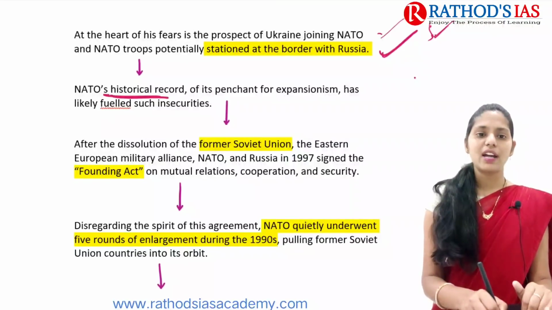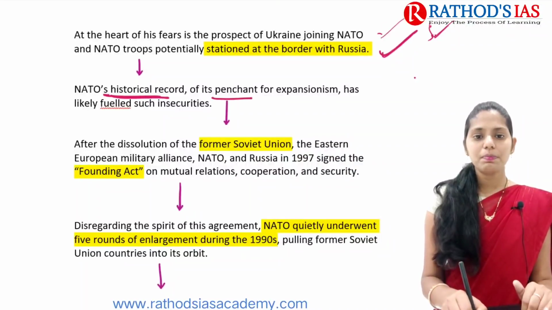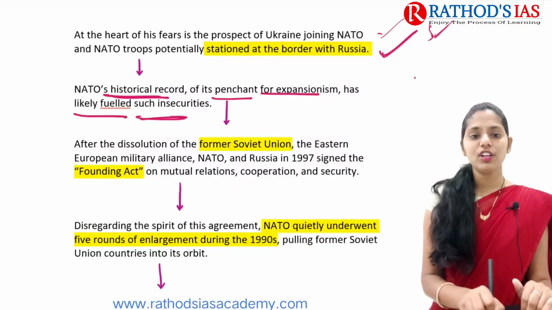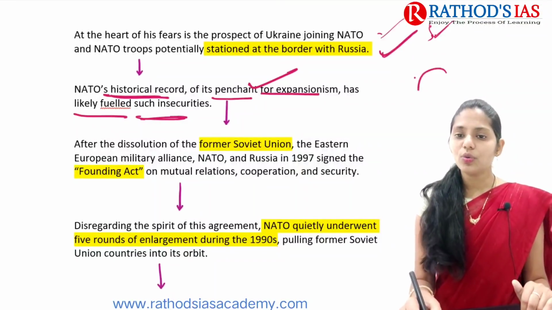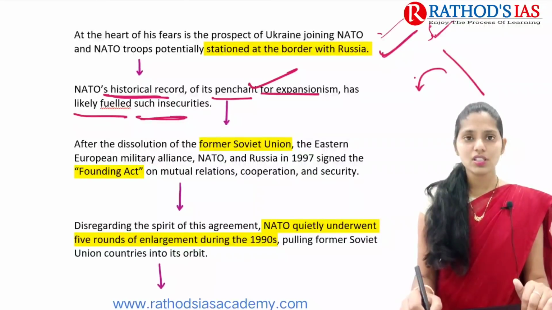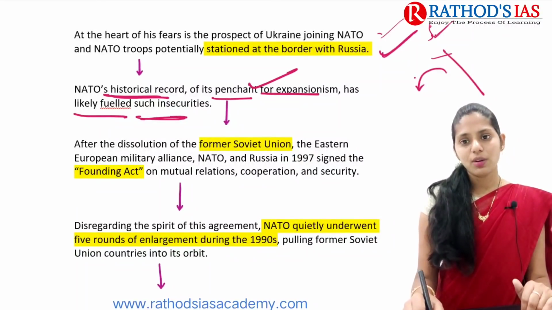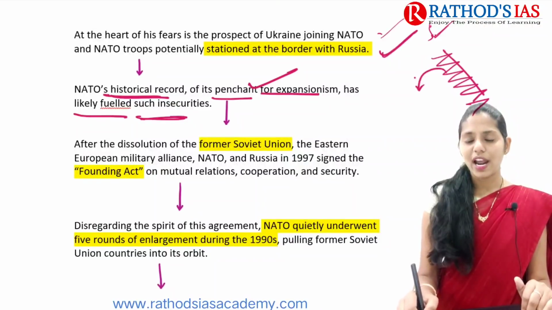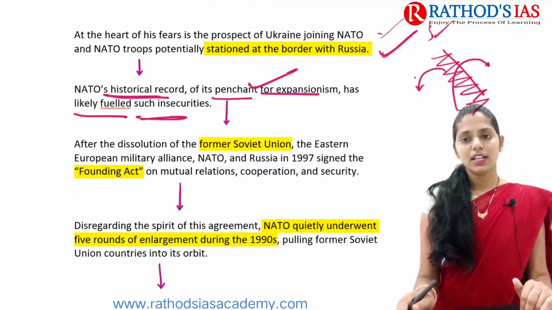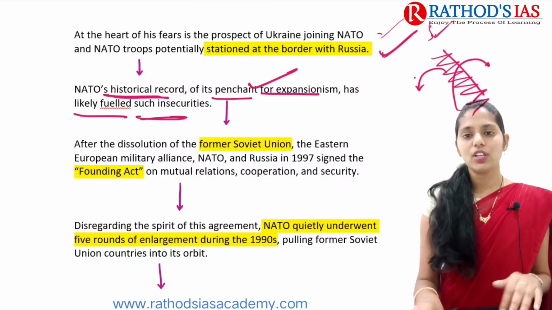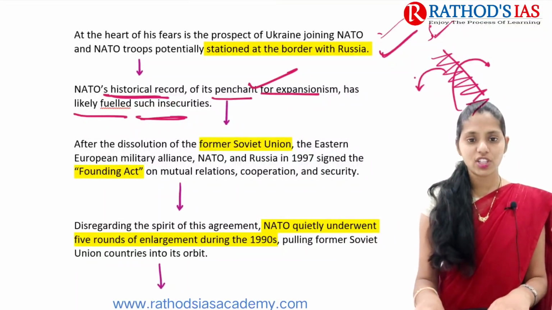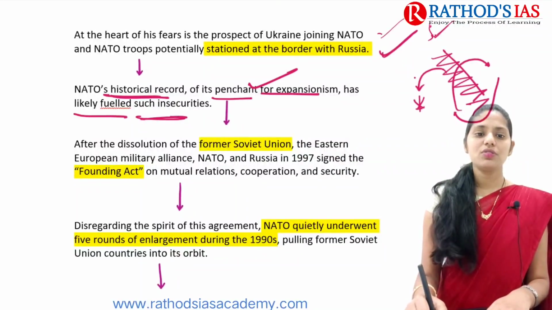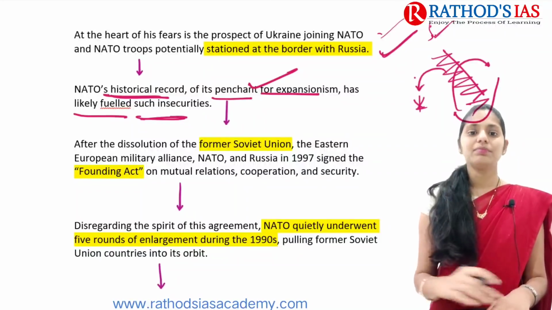If you're talking about NATO's historical record, its penchant for expansionism has likely fueled such insecurities. Whenever Ukraine joins this NATO, across the Ukraine and Russia border there will be a standing presence of NATO forces. Because of this standing of NATO forces, there will be an issue of the security and territorial integrity of Russia. So because of this, Russia does not want Ukraine to join this NATO. This is the first important issue that you have to remember.